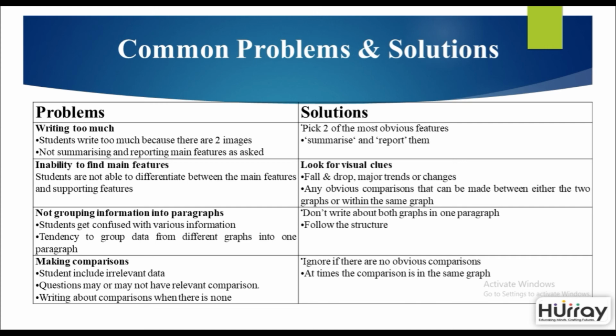The final point here is making comparisons. Sometimes students include irrelevant data. The questions may or may not have relevant comparisons at times, and writing about comparisons when there is actually no comparison, that again will affect your coherence. So it is suggested that you ignore them if there are no obvious comparisons, and at times you will find that the comparison is in the same graph. So when you're preparing in the first 2-3 minutes, make sure you note down all of these points so that your writing goes smoothly and you don't miss out on any of the criteria.